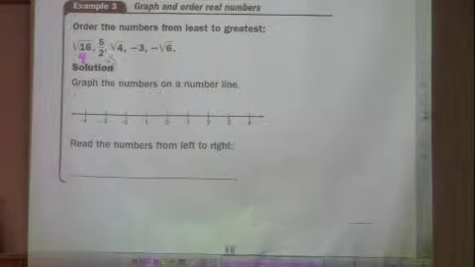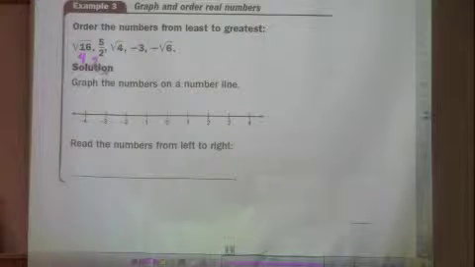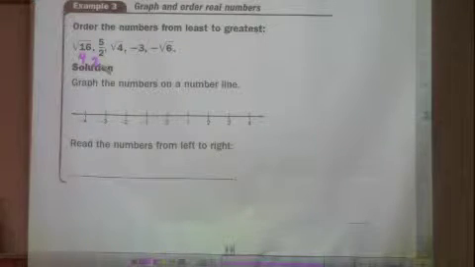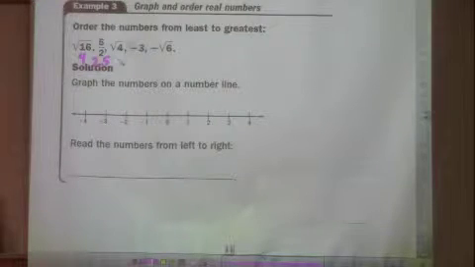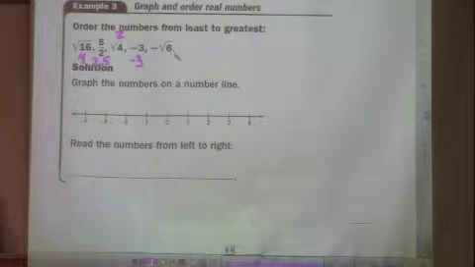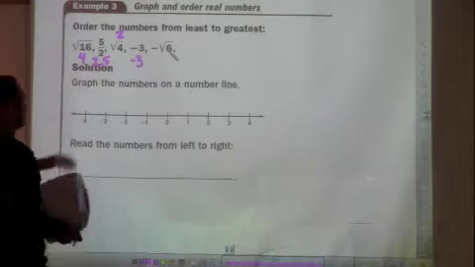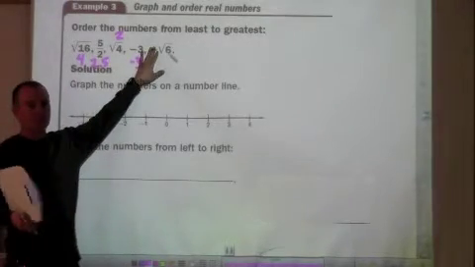Well, how many times does 2 go into 5? 2. What's your remainder? Half, 1 out of 2. So it's 2.5. What's the square root of 4? 2. And then we've got negative 3. Now this one, I don't know exactly, but somebody ballpark it for me. What do you think the square root of 6 is going to be?